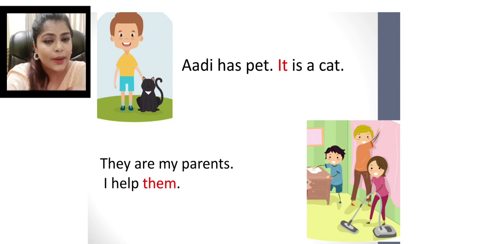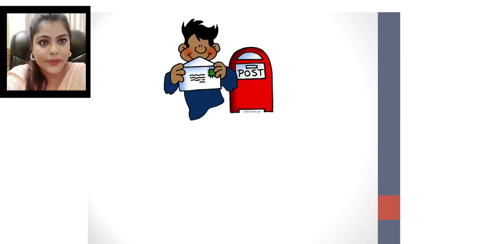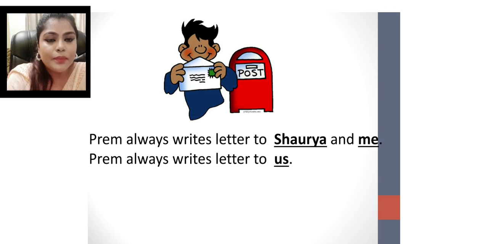I help them. So when we talk about many people, we use them. Let's see one more example. Prem always writes letters to Shaurya and me. Prem always writes letters to us. When you are talking about yourself and some other people, we will use us.